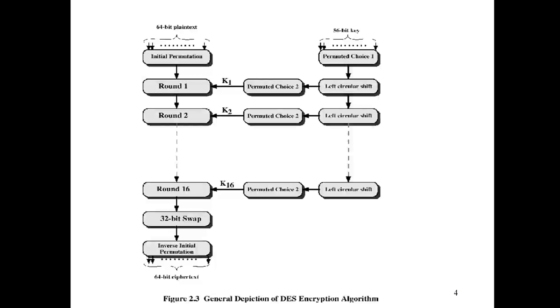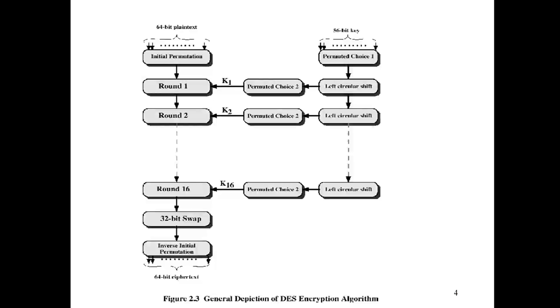After that we apply a left circular shift, moving the bits to the left, and then there is permuted choice 2. In permuted choice 2 it again eliminates 8 bits, and it gives you the K1 output, which is for round 1. Likewise there are different circular shifts, 16 circular shifts for the 16 rounds, and we get 16 keys. After the 16 rounds, we have a 32-bit swap on the total 64 bits.